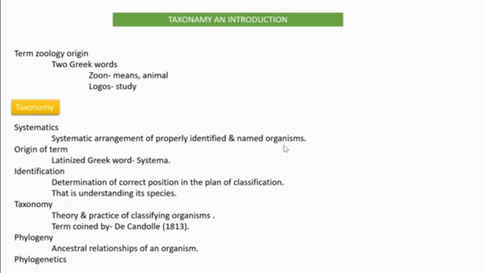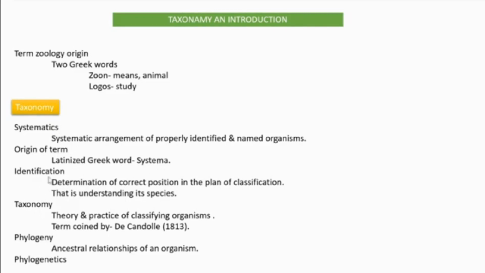All the organisms we named and identified, we are arranging in a proper manner. That entire process is called systematics. From where did that term emerge? The Greek word systema.